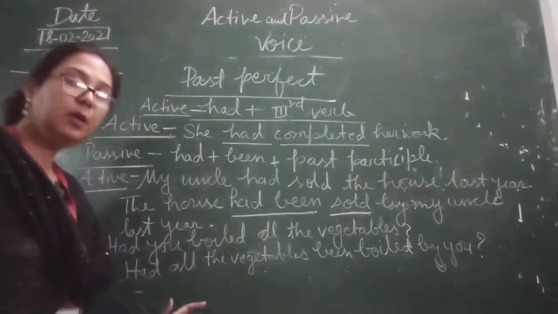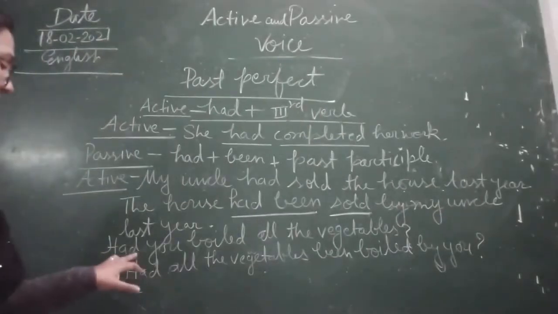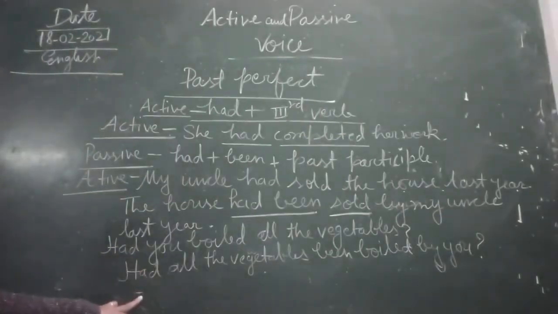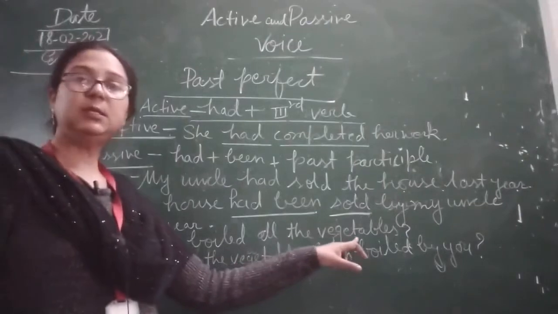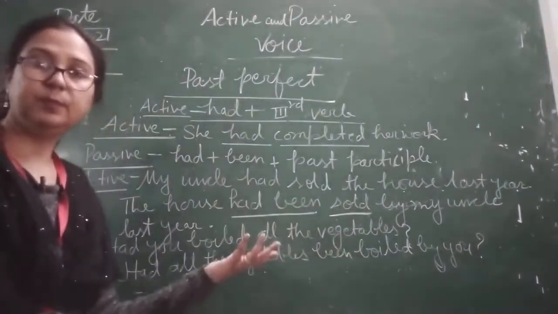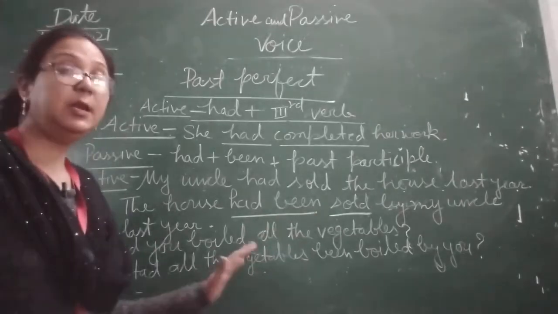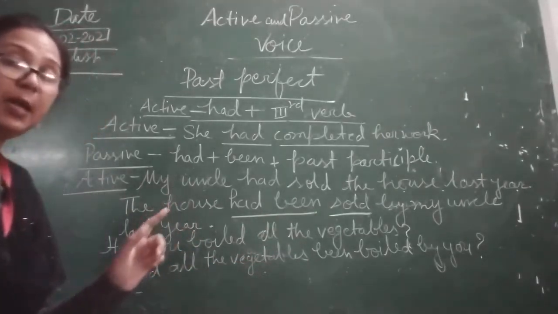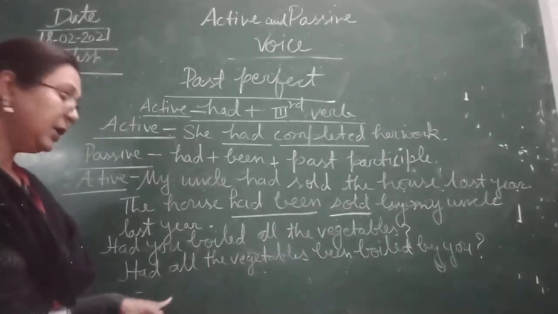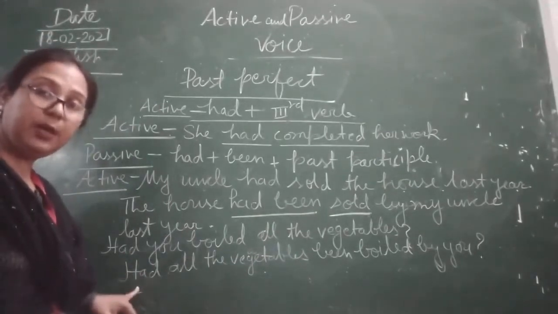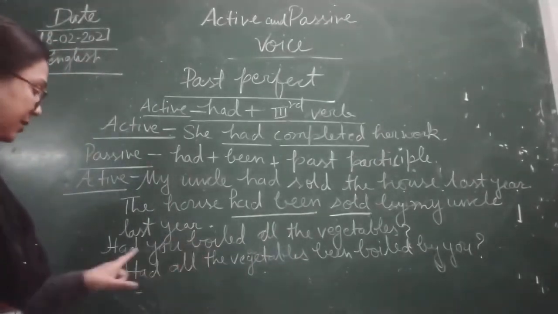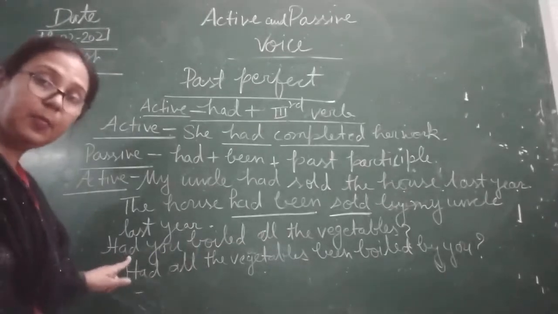Now what we have done? We have only replaced "had" over here, and because this is the object, obviously we have to write it first. Because we have to make an interrogative sentence, we are not going to make any changes, because we have to start with "had".